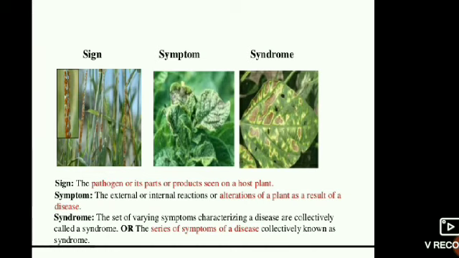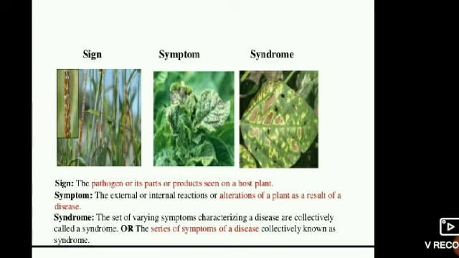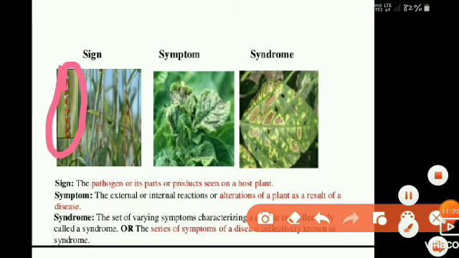plant. The whole pathogen may be seen on a plant or its part, where part means some spores or any other structures related to the pathogen, or the products means some pathogens will produce certain toxic substances which will affect the plant growth and development. Such products seen on a host plant are called signs. Example, rust: in wheat rust or sorghum rust we can see these incrustations, and those pathogen incrustations are called signs.